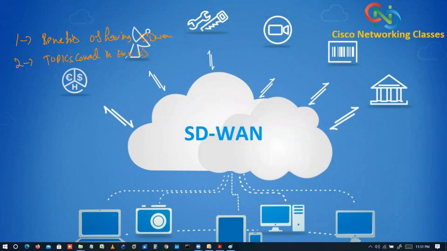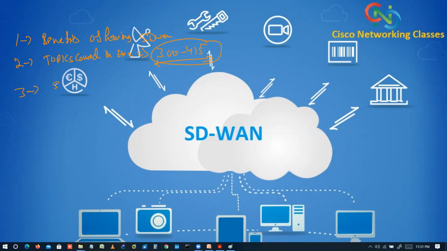So for this CCNP certification, the exam code or the book code is 30415. So if you want to give the exam for the CCNP SD-WAN solution, the code for the same is 30415.